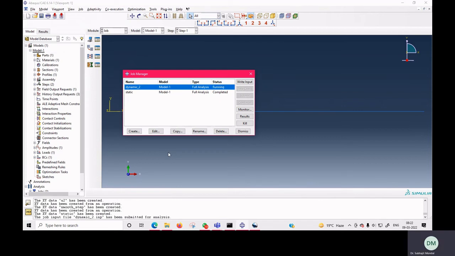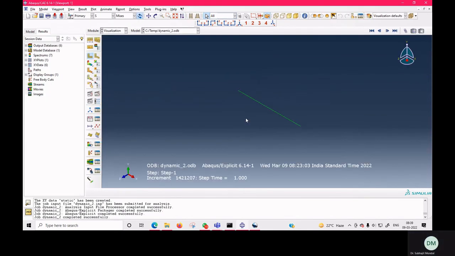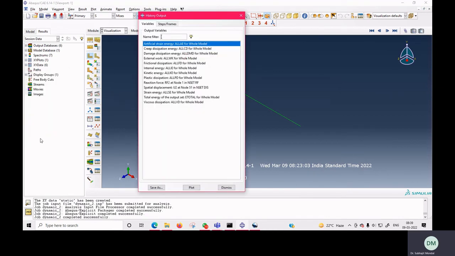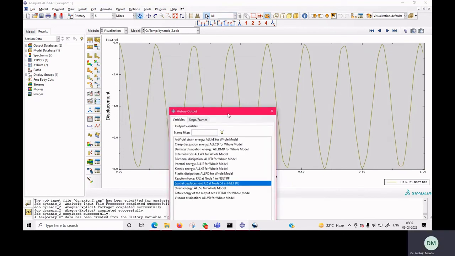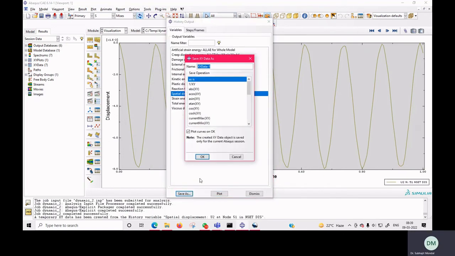So here we have submitted the job where our load is instantaneous. Here we'll see the result. Now we can go to history output and see how the deformation looks. Here you can see due to the instantaneous loading, now we have a displacement pattern which is dynamic in nature. So here we will save the data as U3, because this is our third analysis.